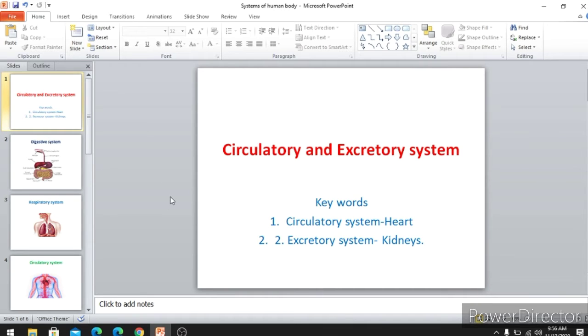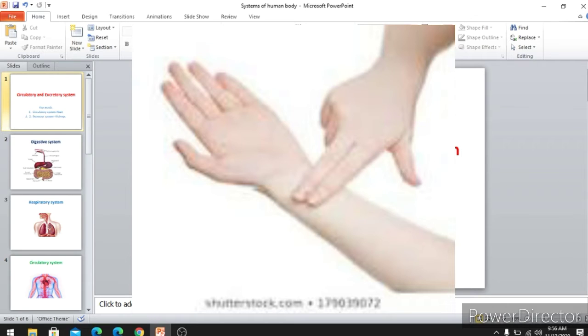Before knowing about these two systems, you can do one small activity, children. Just below your thumb, near the wrist part, press a little. Under the index finger, on the inner side of your wrist, just press gently.